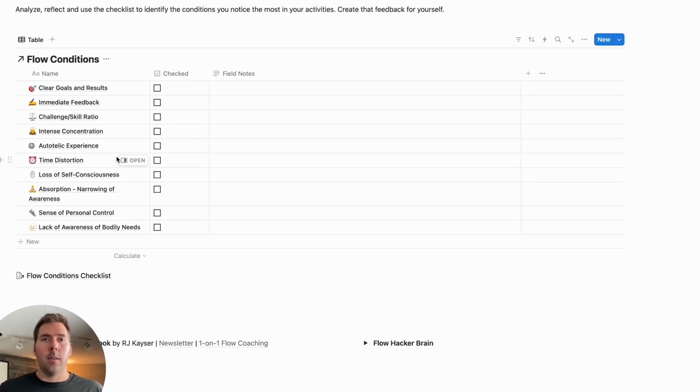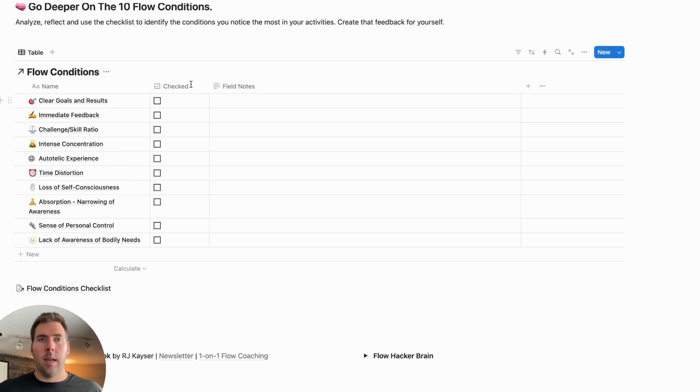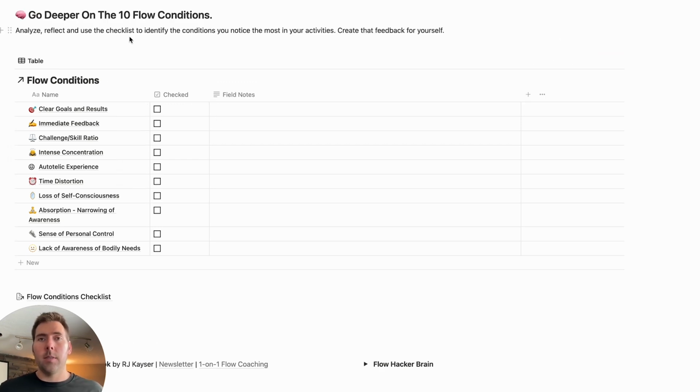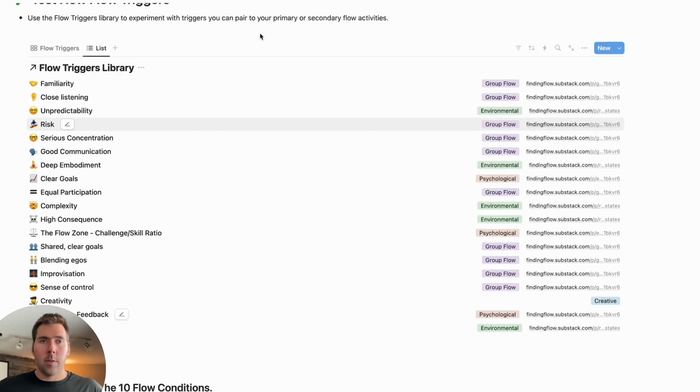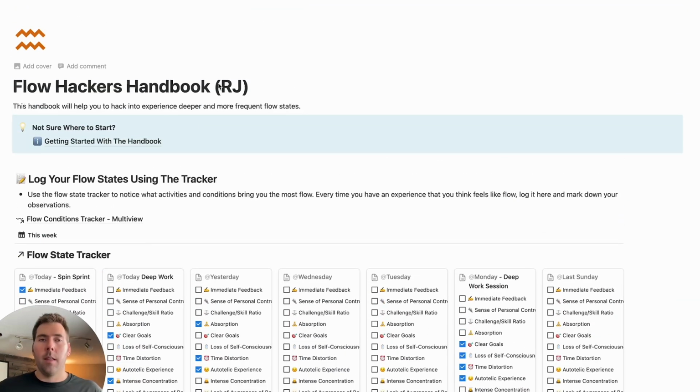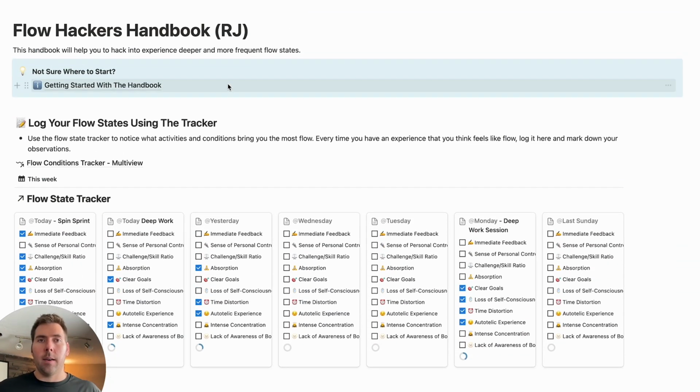It's helpful to build more awareness and reflect and use this checklist to identify which of these conditions you notice the most, so that you can build that feedback loop. Those are the different elements of the current version of the Flow Hacker Handbook.